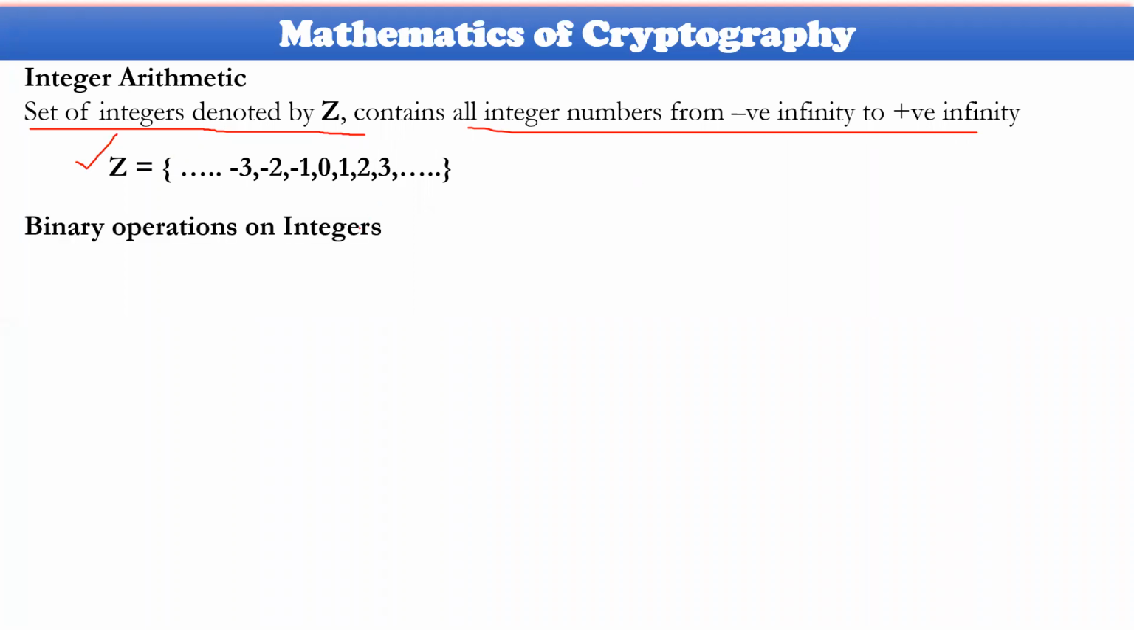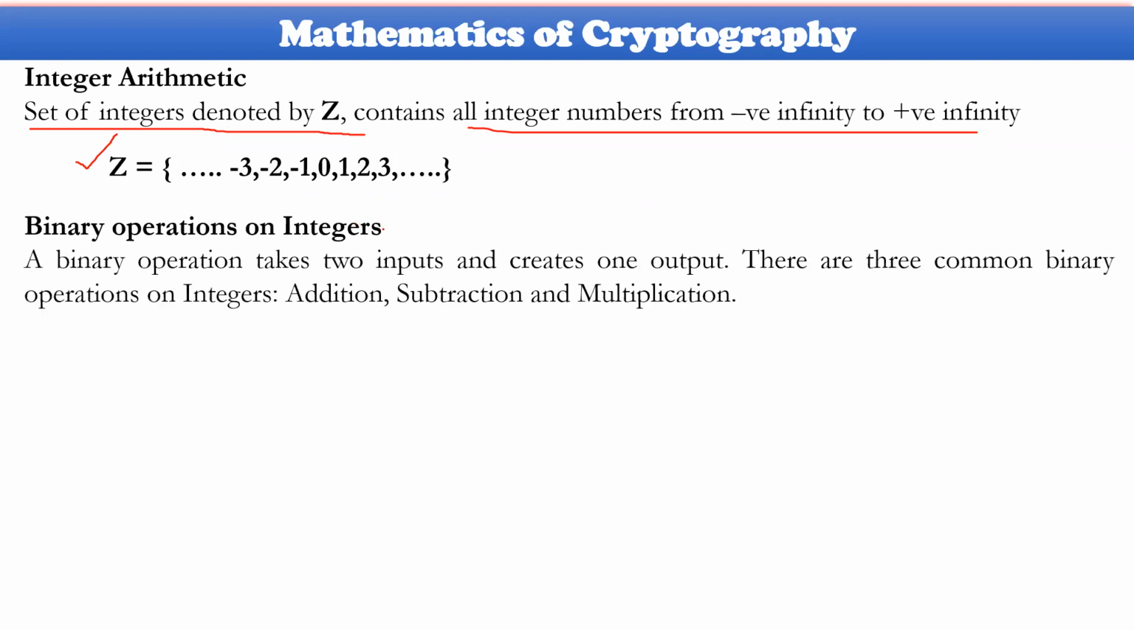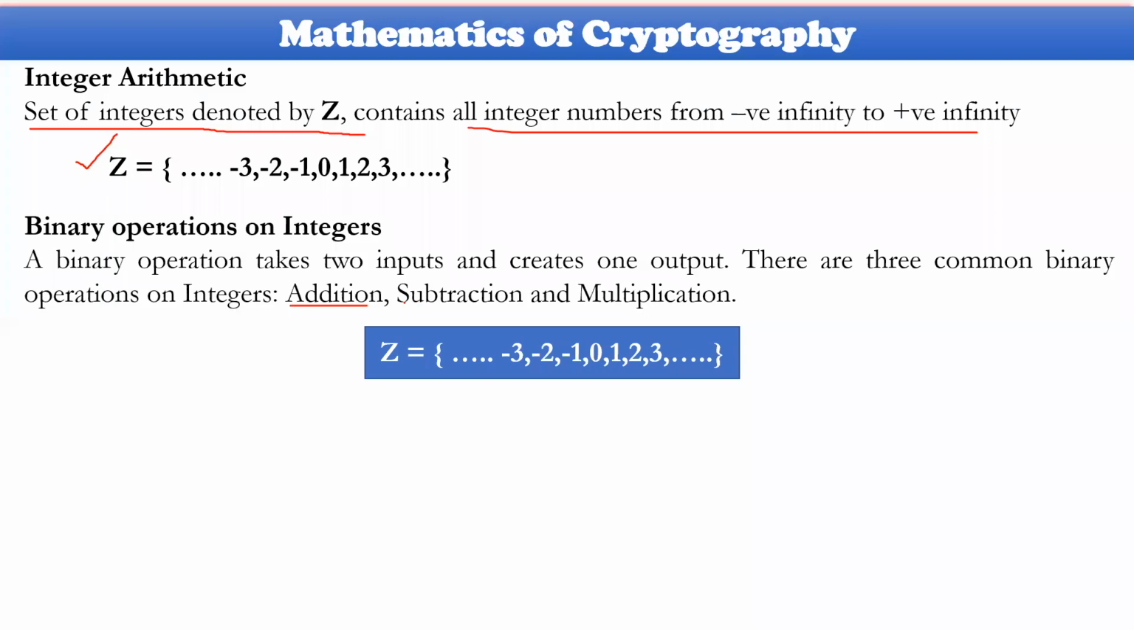Here only 3 binary operations can be done. The basic or fundamental binary operations are addition, that is add, subtraction, minus, and multiplication. If you perform these 3 on integers, you get an integer as output. Division is the remaining one, which may not give an integer as output, but in addition, subtraction, or multiplication, you get an integer as output. For example, consider Z as the set, and you operate on two operands.